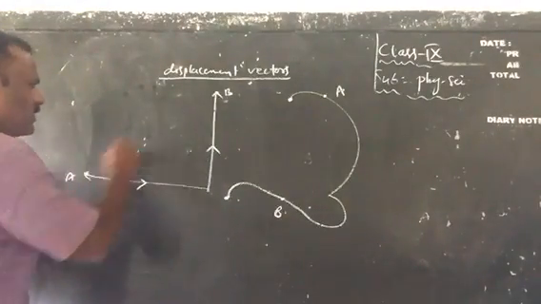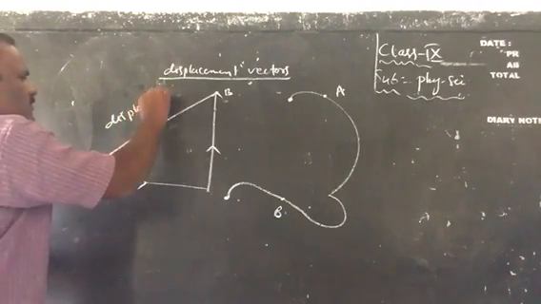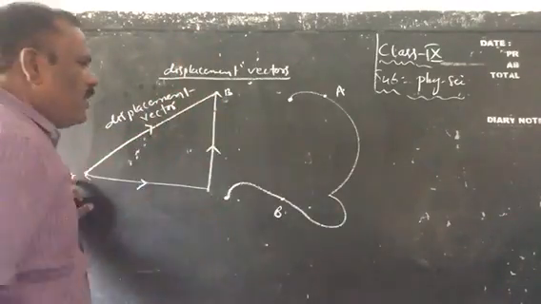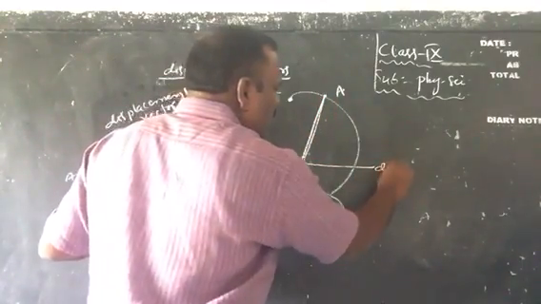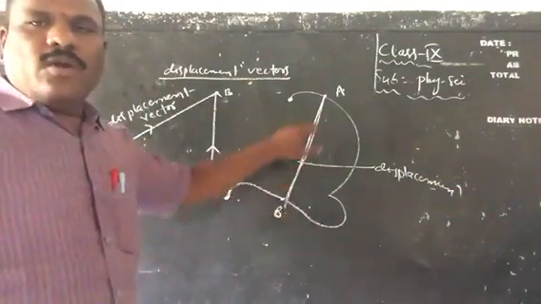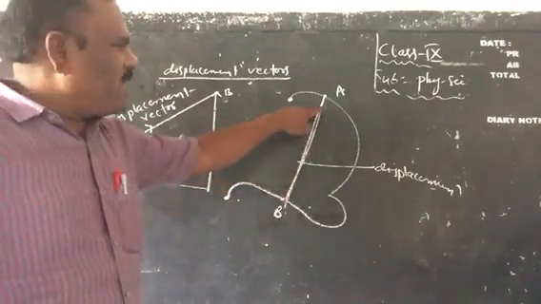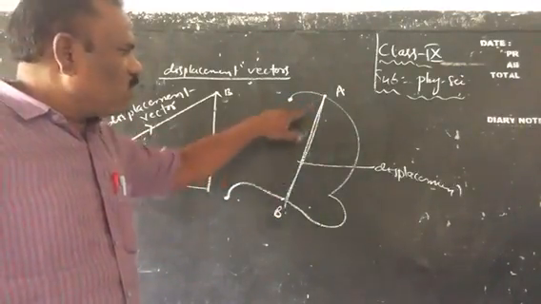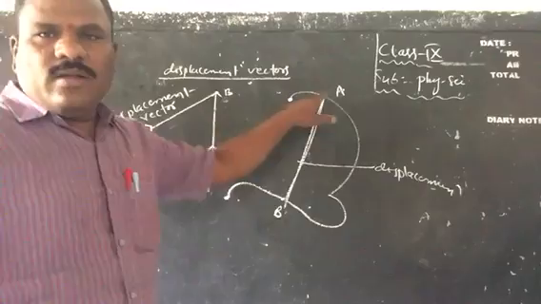So this is one point, this is one point, children. So this is the displacement vector, from initial point to final point. And here also you can draw, children, this is A to B. This is also a displacement vector, because this is the shortest distance between the final point and the initial point. So we can choose this straight path, which makes the shorter distance to move from B to A, and it is called displacement, children. Okay, children? Thank you and have a nice day.